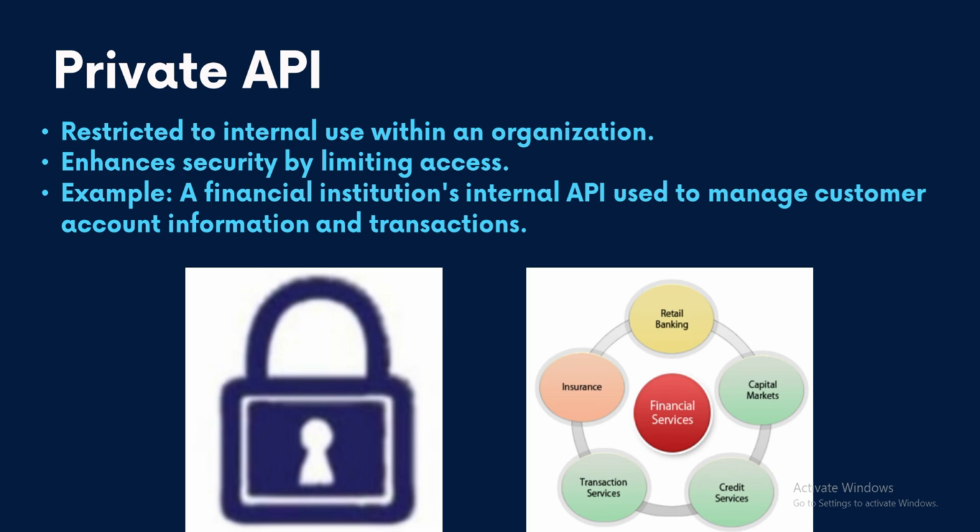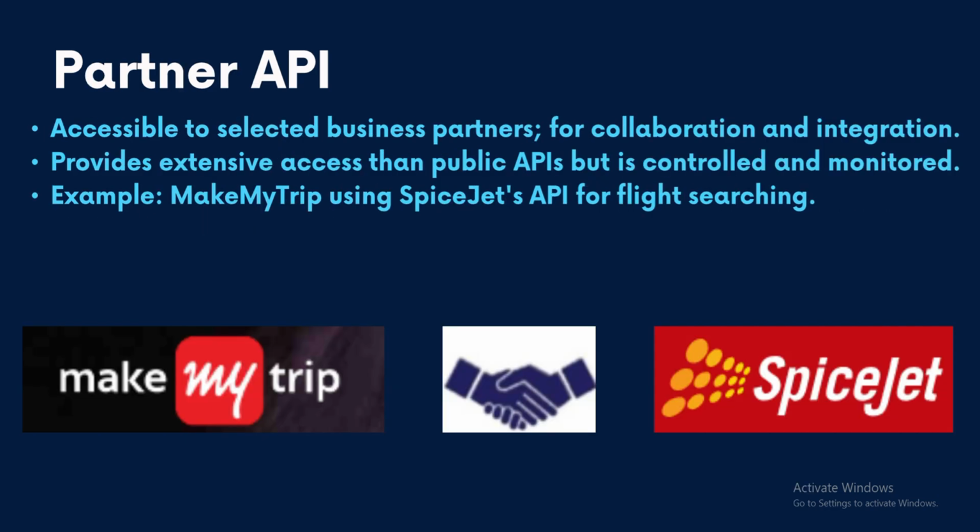Let's talk about the third type, which is the partner API. A partner API is an interface provided by a company to its trusted partners or affiliates. It enables these entities to integrate with the company's services, typically for mutual benefit or collaboration.